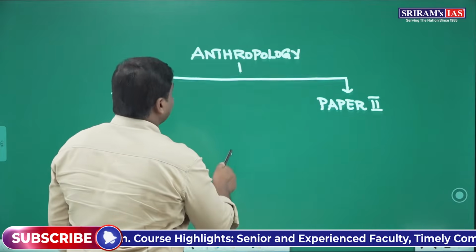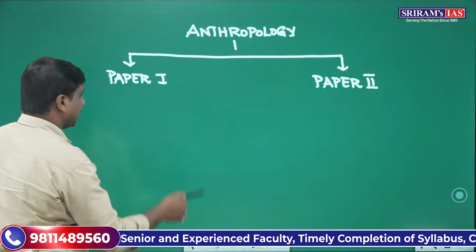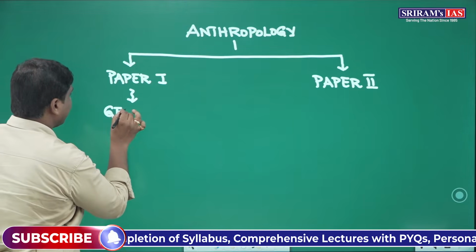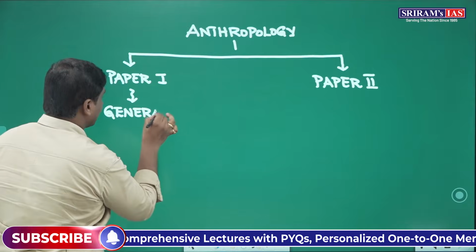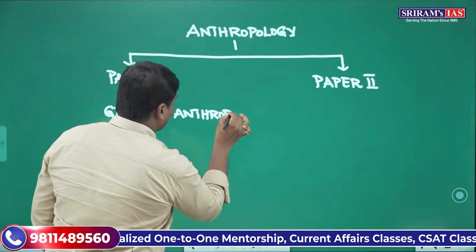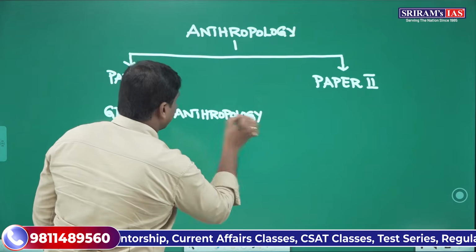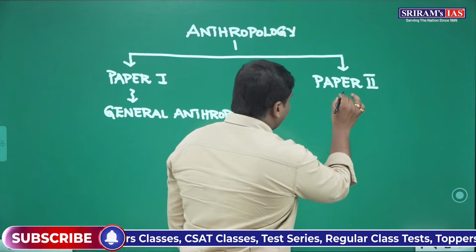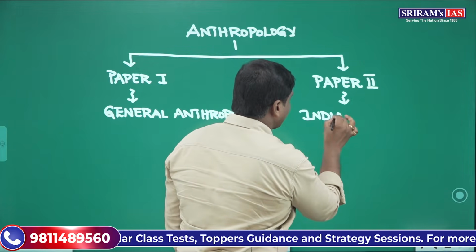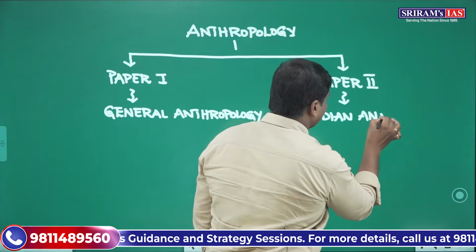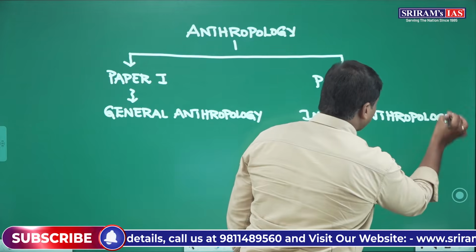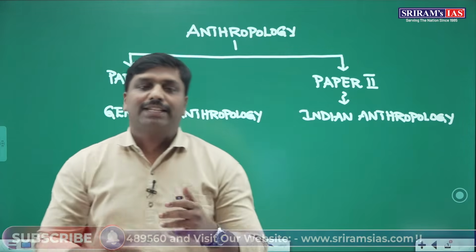So the portion that is related to general anthropology would be present in paper 1, whereas the anthropology portion related to India, particularly Indian anthropology, will be there in paper 2. This is one thing that you have to know at the very first.